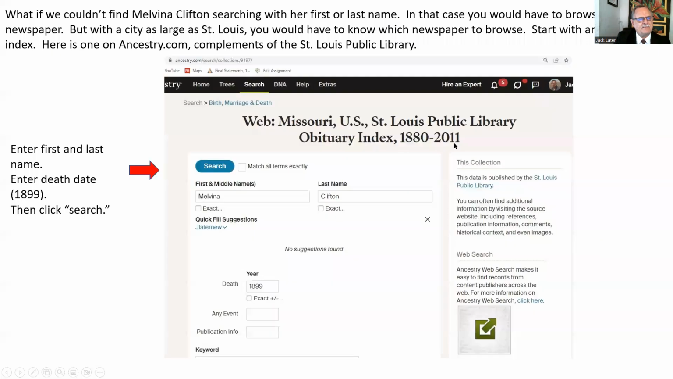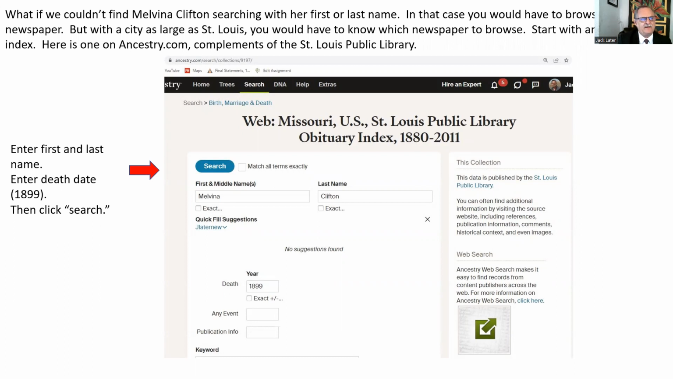Now, let me show you something else. Okay, now what if we couldn't find Melvina Clifton using the first or last name? We found it with the last name, but not the first, right? In that case, we would have to browse the newspaper. But with a city as large as St. Louis, you would have to know which newspaper to browse.